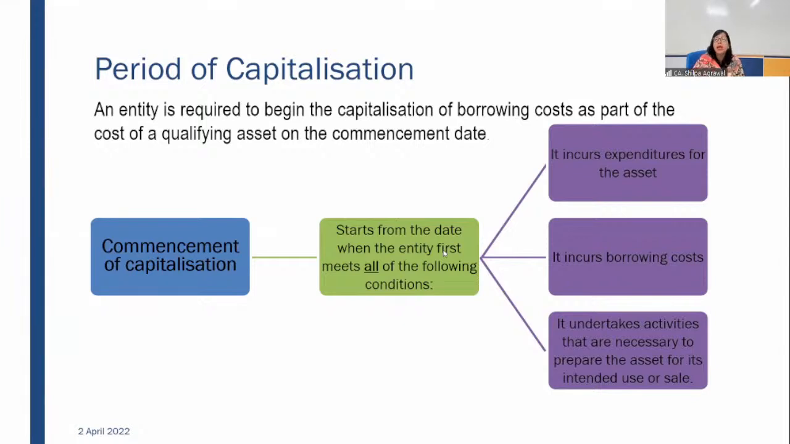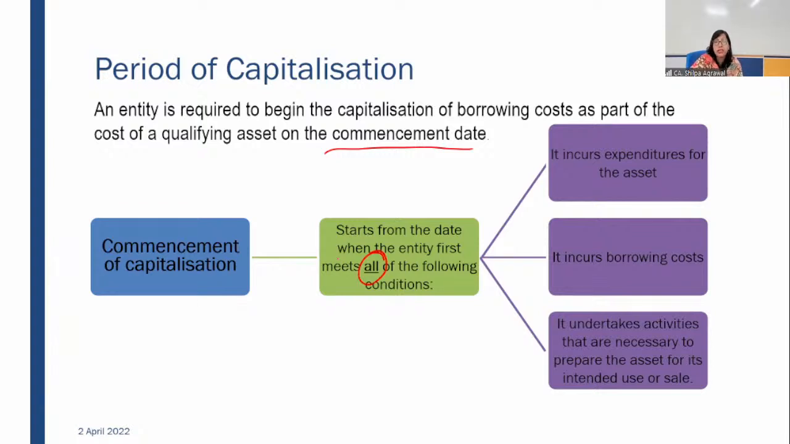This is very important. Till now, we have studied what is scoped out from the standard, what is the recognition, what is the amount, how to calculate borrowing cost, what is the recognition, when to do, what amount to be recognized. Now, when to be recognized. When to be recognized: first thing is that period of capitalization will be commencement date. What is commencement date? An entity is required to begin the capitalization of borrowing cost as part of the cost of qualifying asset on the commencement date. Commencement date starts from the date when the entity first meets all of the following conditions.